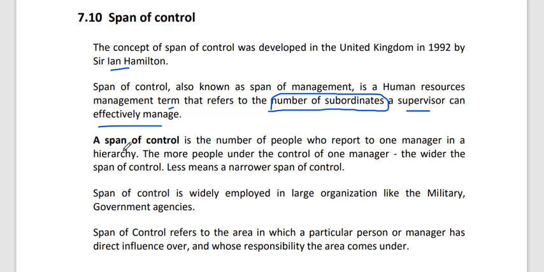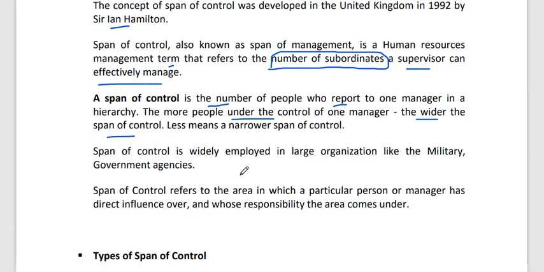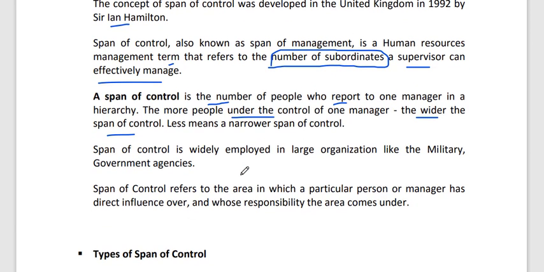Or you can say span of control is the number of people who report to one manager in a hierarchy. The more people under the control of one manager, the wider the span of control. If there are 100 people under only one manager, this is a wider span of control. And fewer means a narrower span of control.